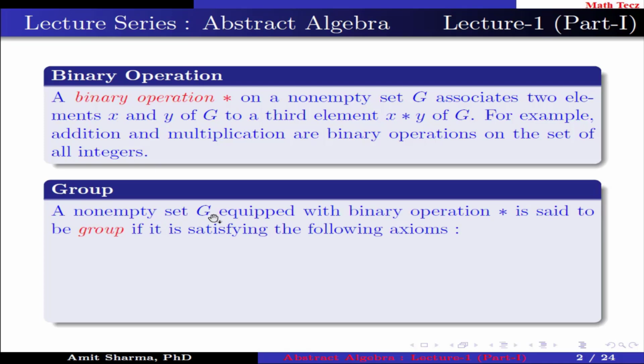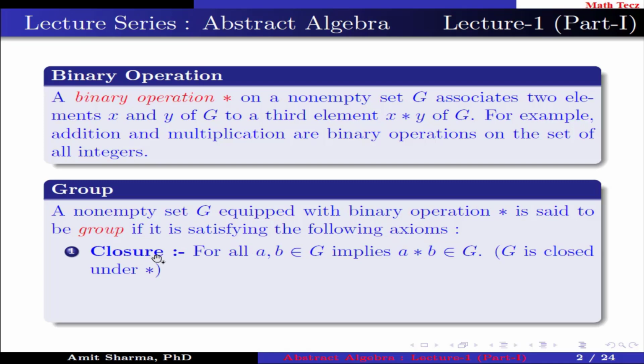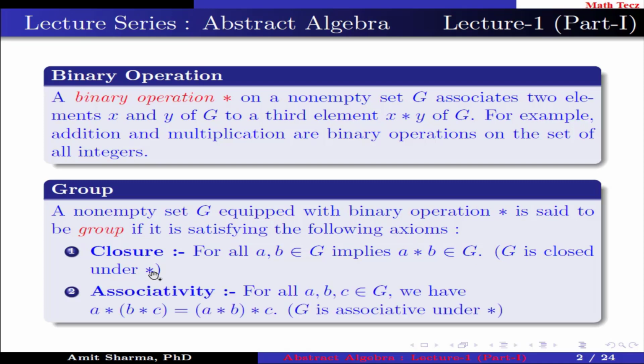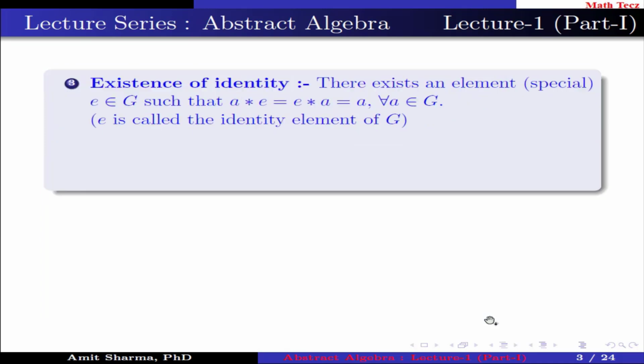A non-empty set G equipped with binary operation star is said to be a group if it satisfies the following axioms. Axiom 1 is closure property. For all a, b belongs to G implies a star b belongs to G, then we say G is closed under binary operation star. Axiom 2, associativity. For all a, b, c belongs to G, we have (a star b) star c equal to a star (b star c). Then we say G is associative under binary operation star.